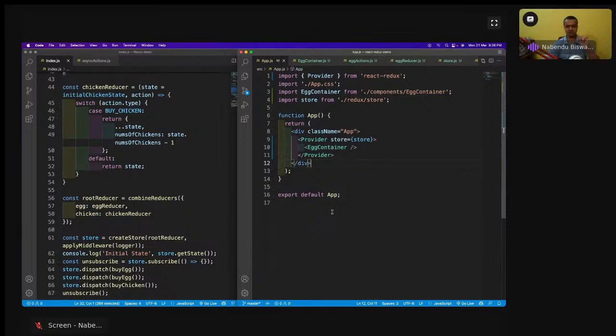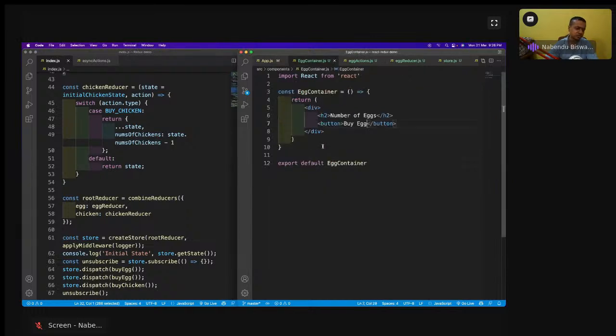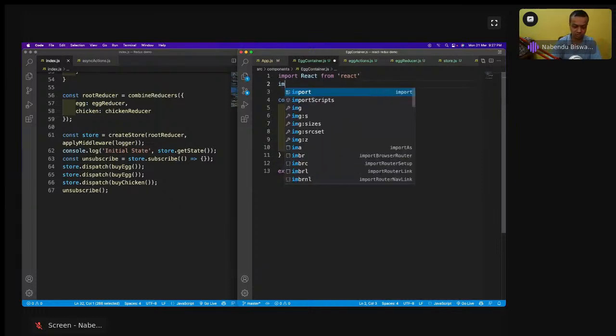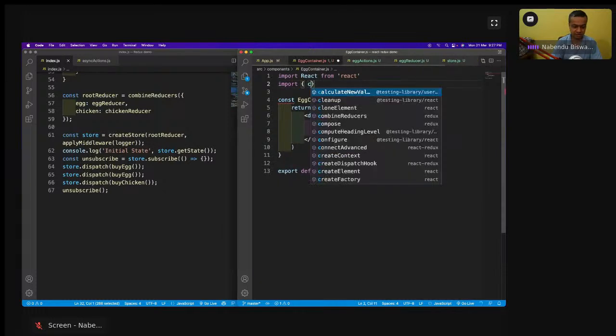Now what do we need to do? We need to go to the add container. Okay, add container we need to go, and here we have a bit of different logic. To do all these things, I'm going to explain it today, and I'm going to explain it in the next class also, because this is a bit of difficult logic. So the first thing is how to have this thing. Like here it was very easy. I did the dispatch and all these things, but here it's a bit different. There are two things. The first thing is that there is a connect function. So import connect from React Redux.